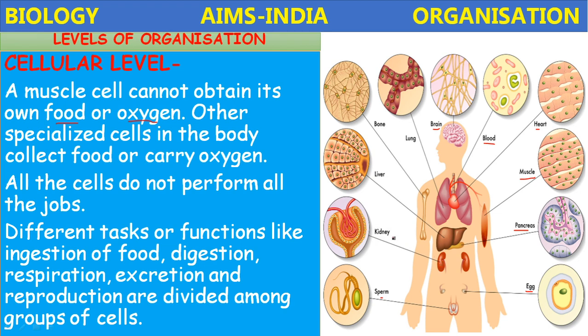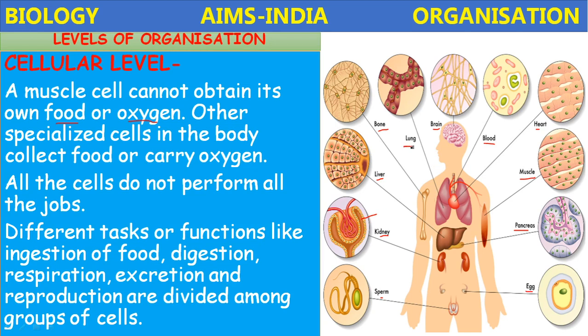And the kidneys, the cells of the kidneys, they are called nephrons. Their structure is different and they perform different functions. The liver cells, hepatocytes, their structure is different and they perform different functions. They secrete bile juice. Next, the bone cell, osteocytes, their structure is different compared to remaining cells.